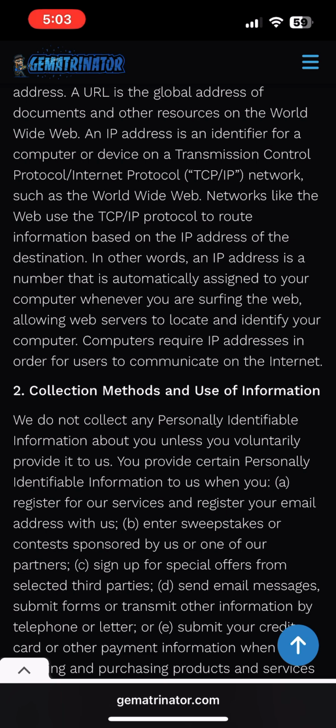In other words, an IP address is a number that is automatically assigned to your computer whenever you are surfing the web, allowing web servers to locate and identify your computers. Computers require IP addresses in order for users to communicate on the internet.